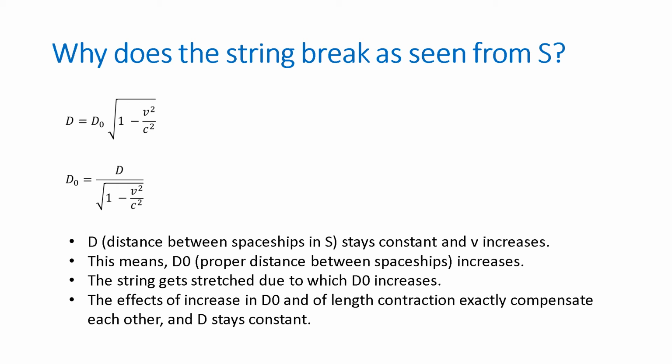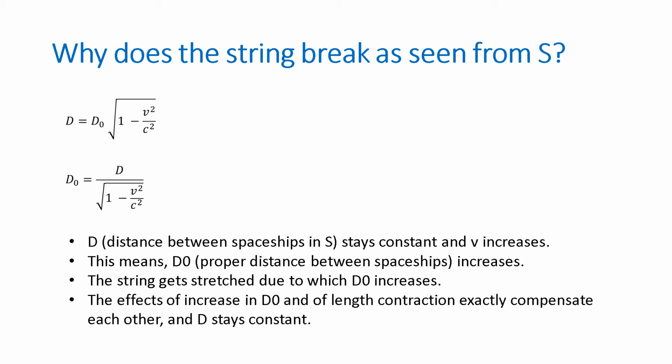See the length contraction, or you can say distance contraction, formula here. Here d is the distance between the spaceships relative to frame S. D naught is the proper distance between the spaceships. As the spaceships accelerate, v increases, and we are assuming that d does not change.